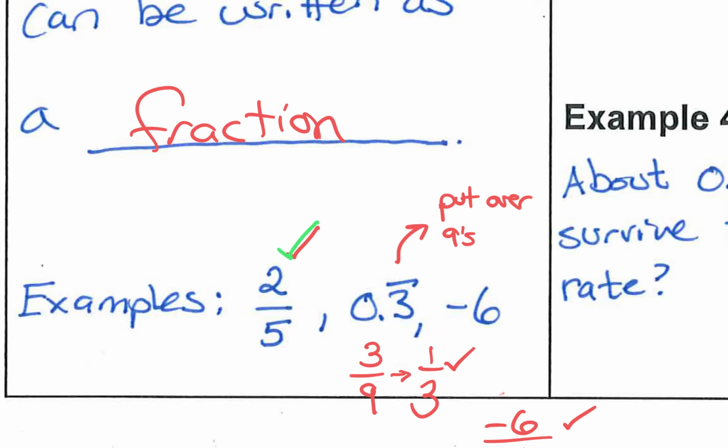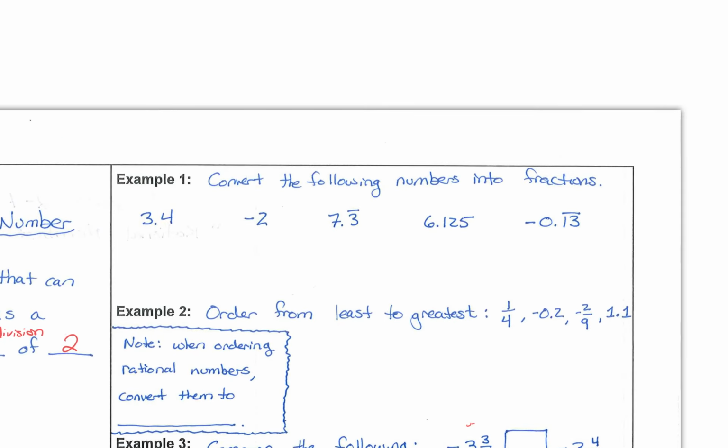So big check marks because they all can be written as fractions. So repeating decimals are rational. Negative numbers are rational, okay? Proper fractions, improper fractions, all rational. All right? But there are some numbers that you cannot write as a fraction. And we're going to talk about some of those today. All right? Here's what we're going to do. We're going to go ahead and convert these numbers right now into fractions, all right, to prove that they are rational. Okay? So let's go ahead and do that right now.